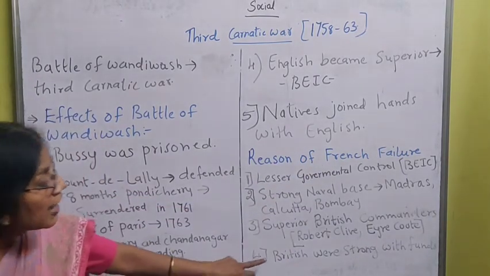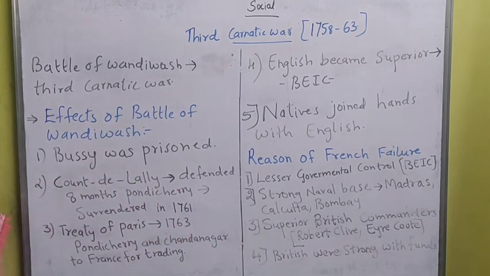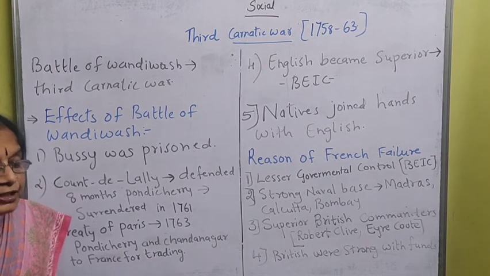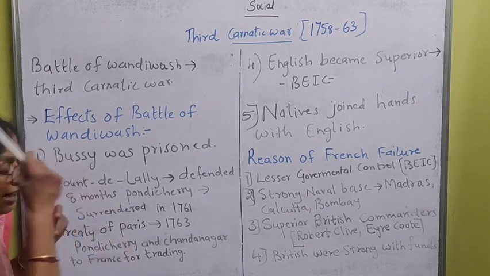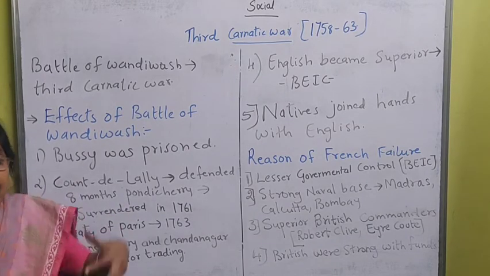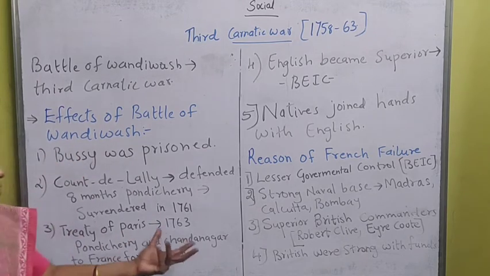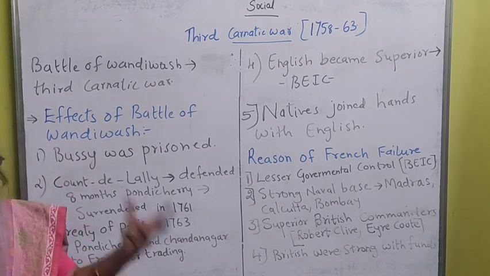And the last was, the British were strong with funds, because by the time the supremacy of the British was established in India, they started to collect the revenues. And Bengal came into their hand, as I told you, so whatever wealth was in Bengal was also in their hand. Money was more in British hands, and whatever they wanted, they could do with the money.